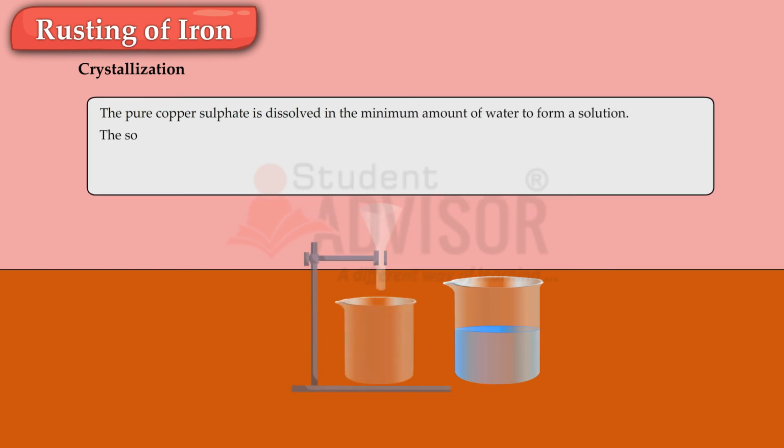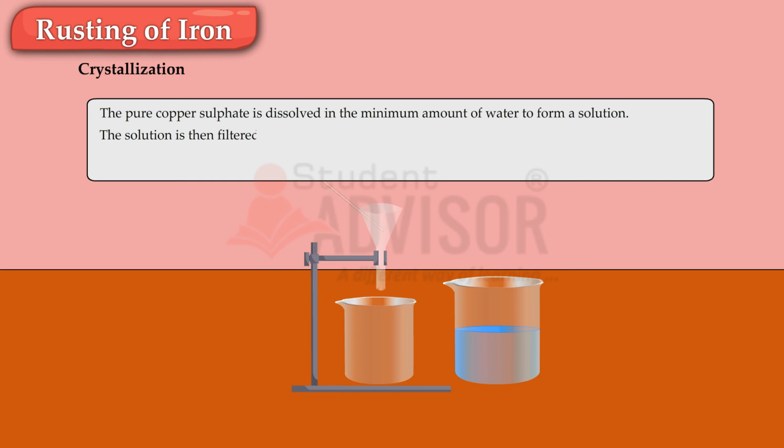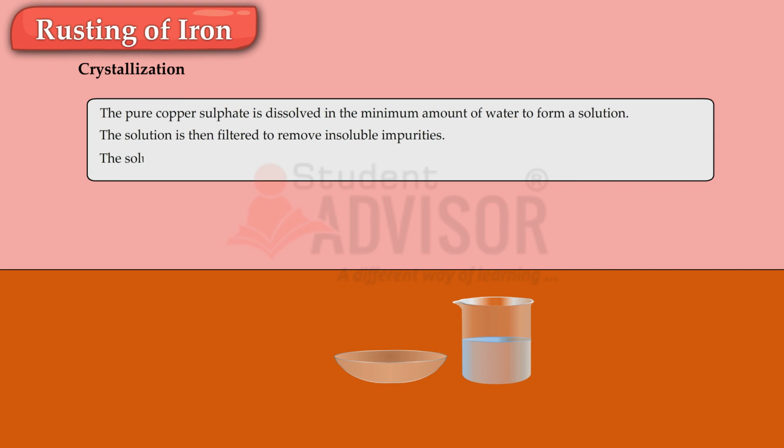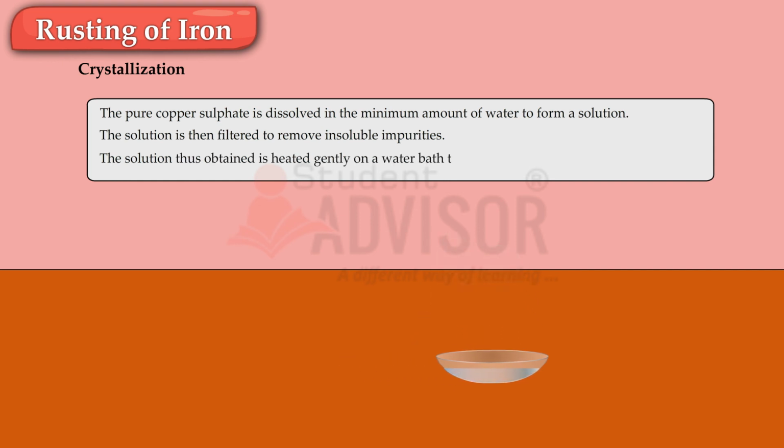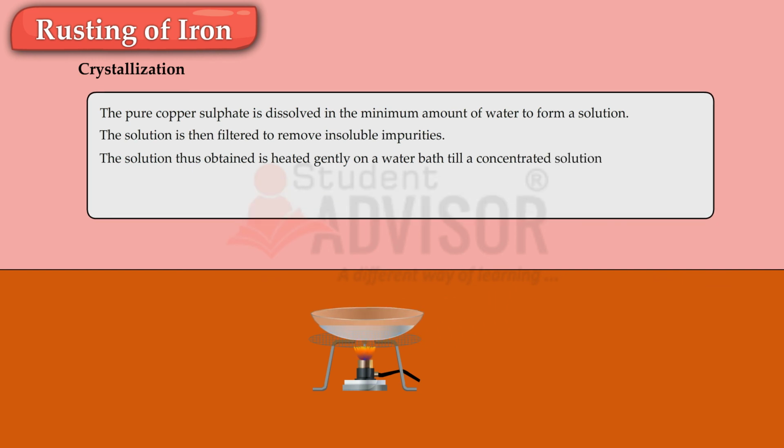The solution is then filtered to remove insoluble impurities. The solution thus obtained is heated gently on a water bath till a concentrated or saturated solution is obtained. Allow the solution to cool slowly. Crystals of pure copper sulfate are formed.